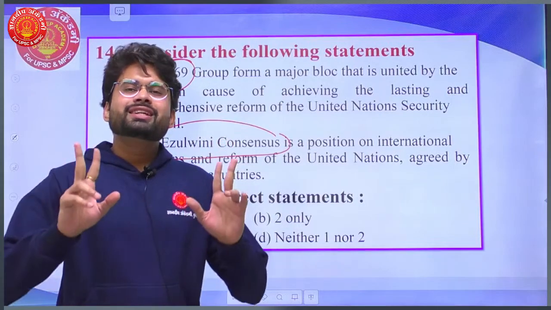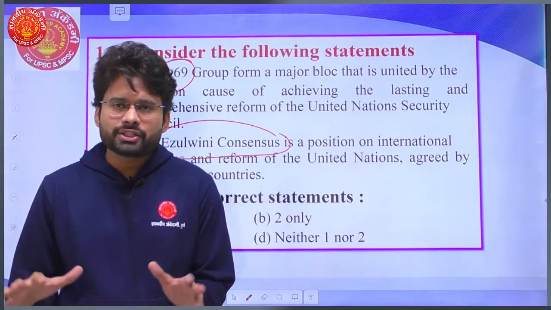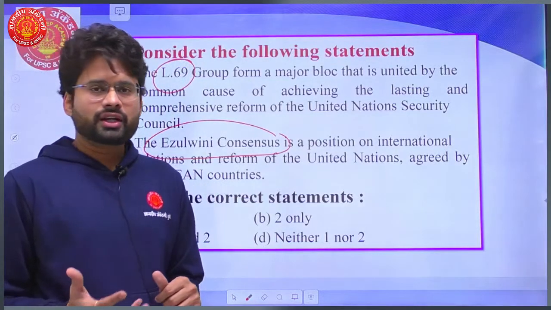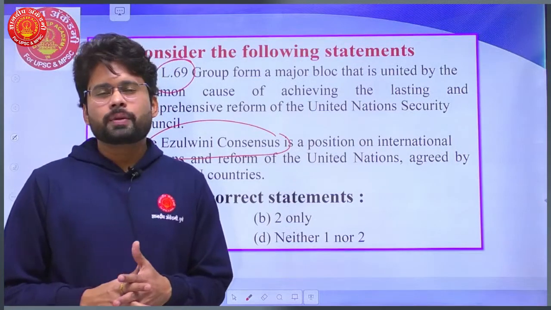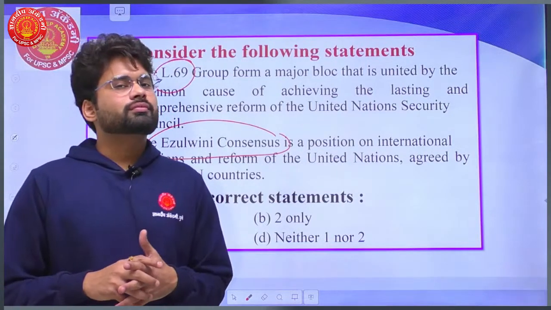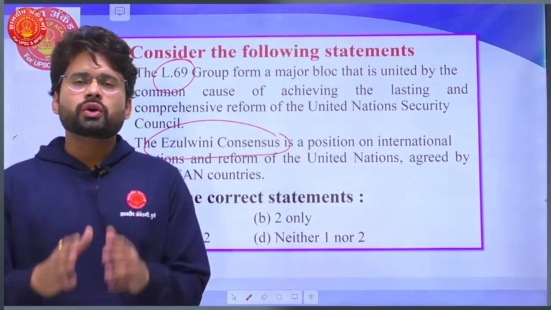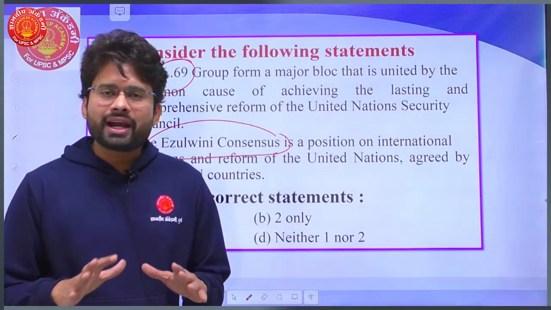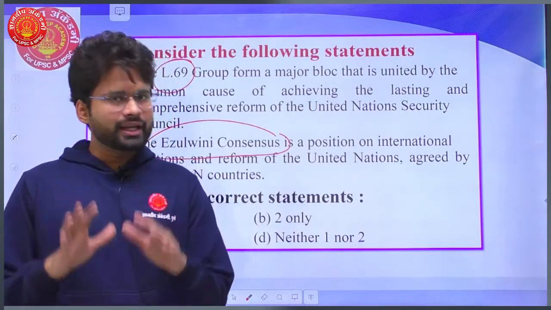Considering that organization as discriminatory and exclusive in nature, which excludes contemporary geopolitical realities, India should also get membership of the UNSC, considering it is one of the very important, powerful nations of the world. So in simple words, various countries, including India, Japan, etc., are demanding reforms in the institutional structures of the United Nations. The group which calls for these reforms, bringing democracy, equality and justice to the institutional structures of the UN, is nothing but L69. India is part of that grouping.